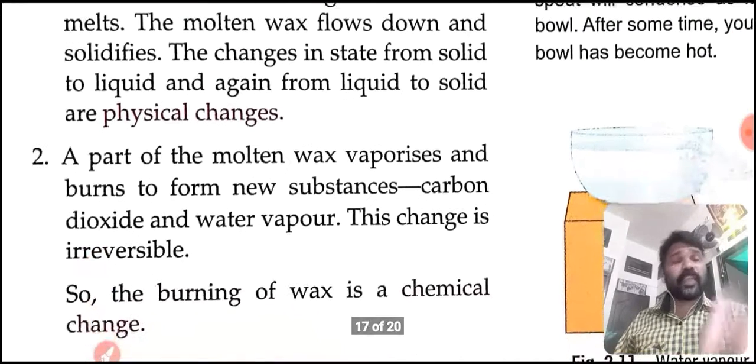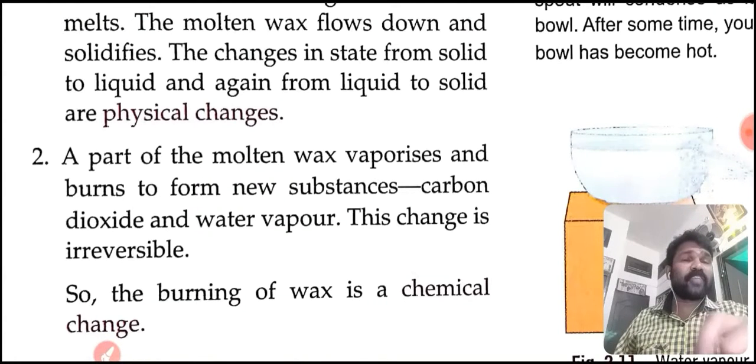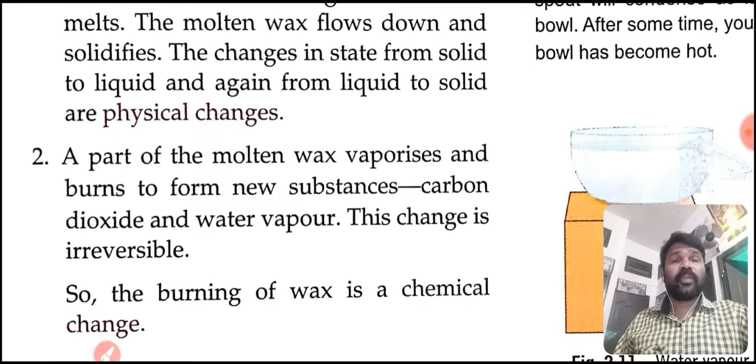And in the second case, a part of the molten wax vaporizes and burns to form new substances, carbon dioxide and water vapor. In the burning of a candle, carbon dioxide and water vapor are formed. Those are new substances, and this change is also irreversible. In this sense, we can say that burning of a candle, or burning of wax, is a chemical change.